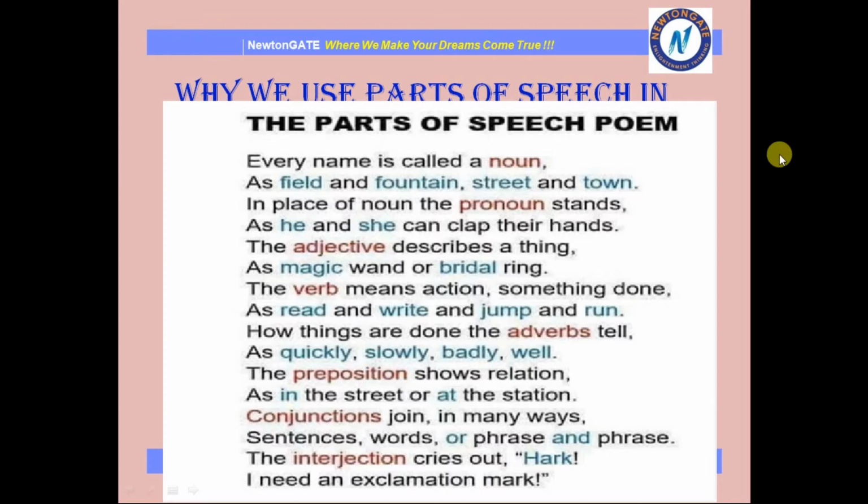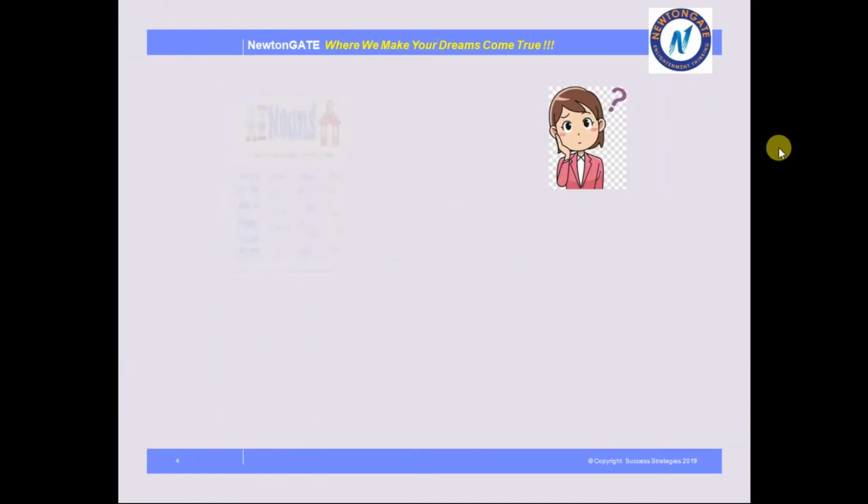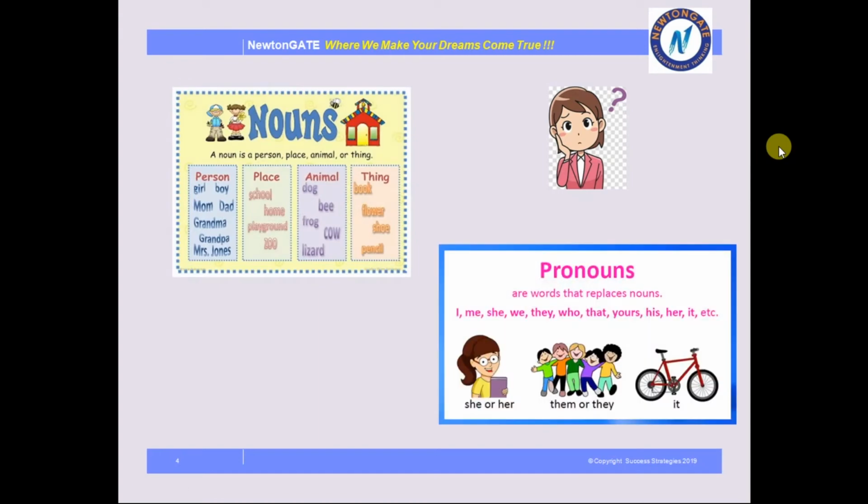So, it's very funny and very interesting poem, right? I hope you all understood from this part only that why and how we can use parts of speech in a sentence. But let's see the definitions and examples also, that why we use this. See, what is noun? A noun is a person, place, animal or a thing. Like any naming word is called noun. Girl, boy, school, dog, book, everything is a part of noun.